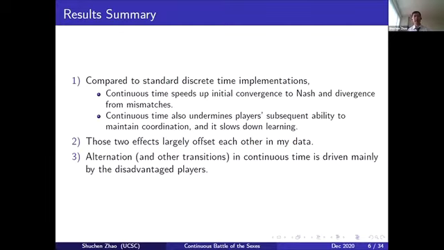Also, about the dynamics in continuous time, I found that although the transitions are quite diverse and unstable, they are mainly motivated by the disadvantaged players, the players who earn a lower payoff at Nash. You're going to see all of those results in the following slides.